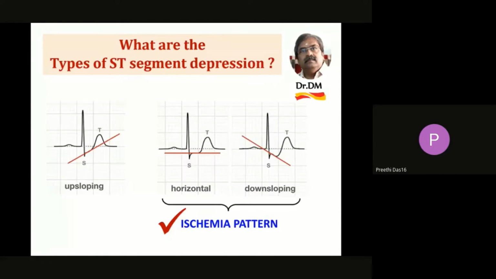So what are the types of ST segment depression which show an ischemia pattern? Horizontal and downsloping, whereas the upsloping is not that important.